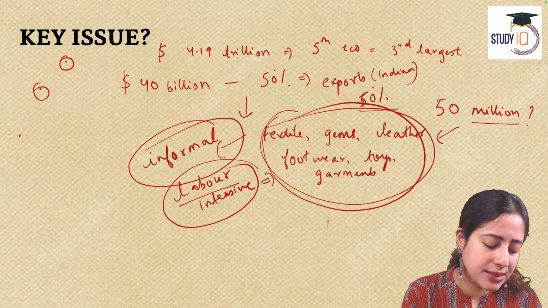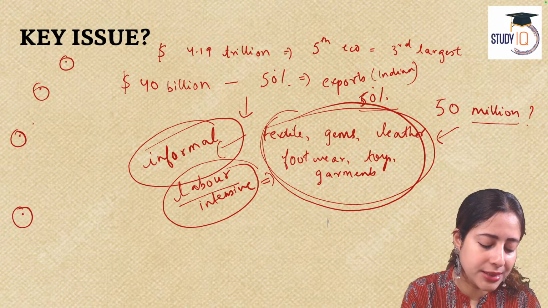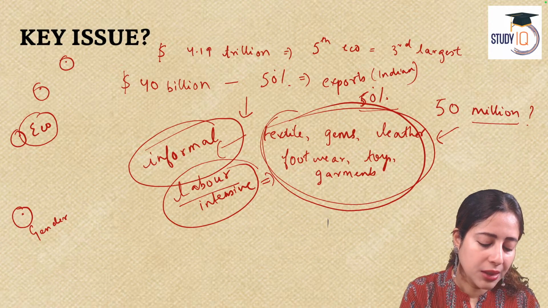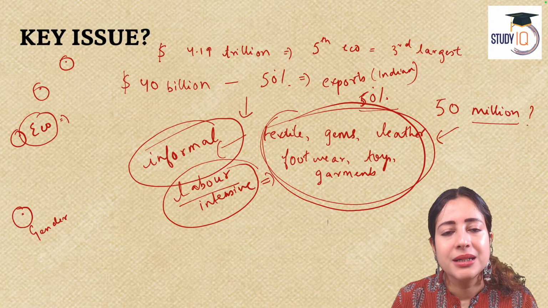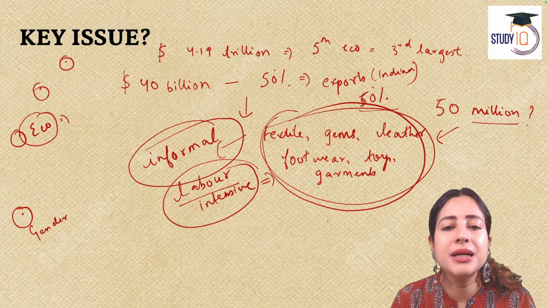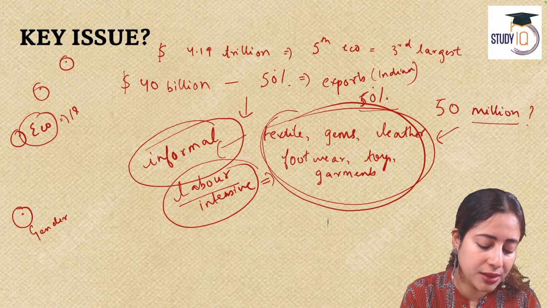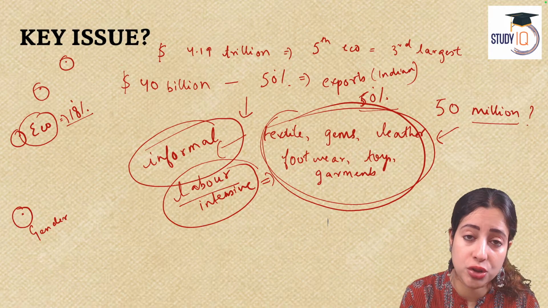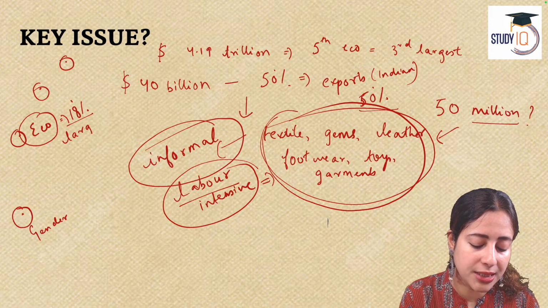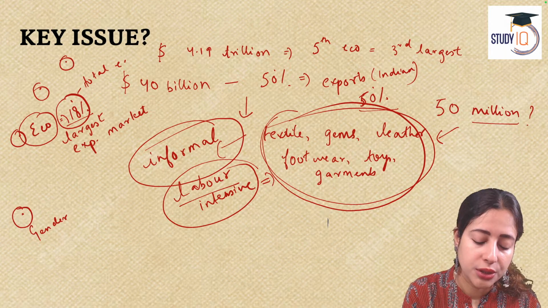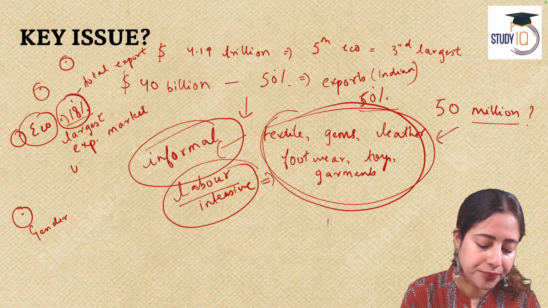So let's analyze it in terms of two problems. One is economic, the other is based on gender. Talking about economic problem, 18% of India's total exports are targeted to the US market, which means US is the largest destination, largest market for India's export. Okay, so India's largest export market is US right now, with 18% of total Indian exports going to United States of America.